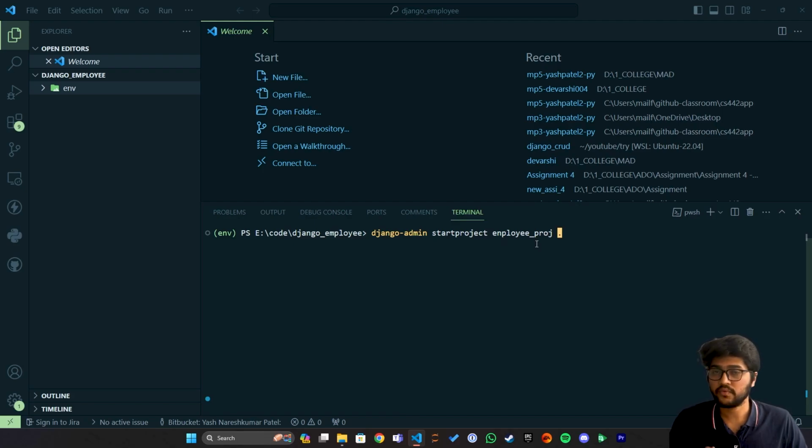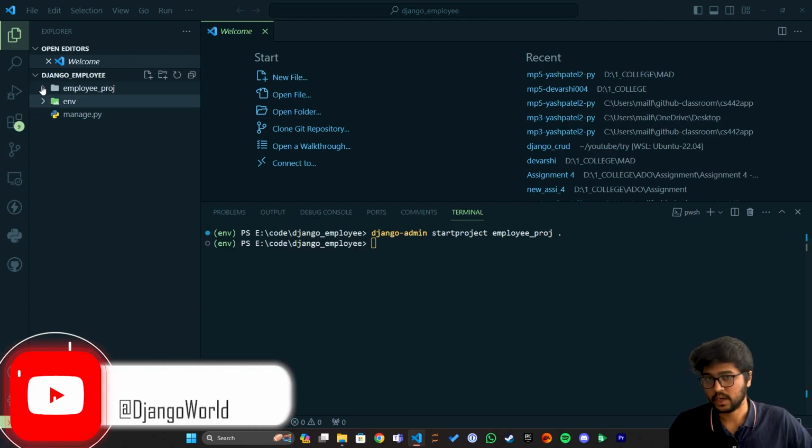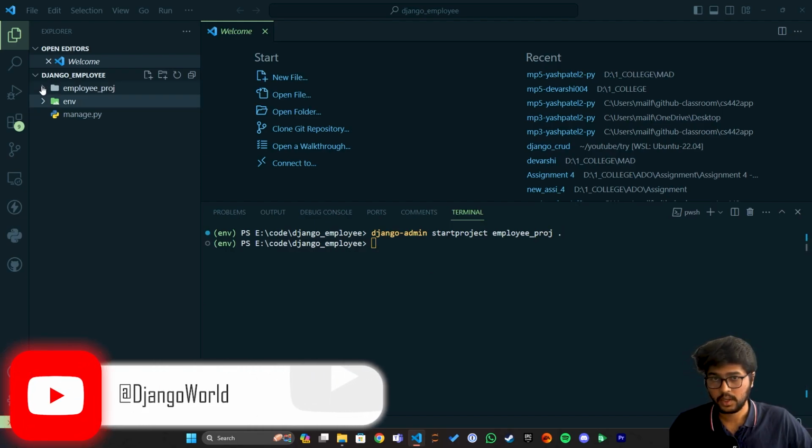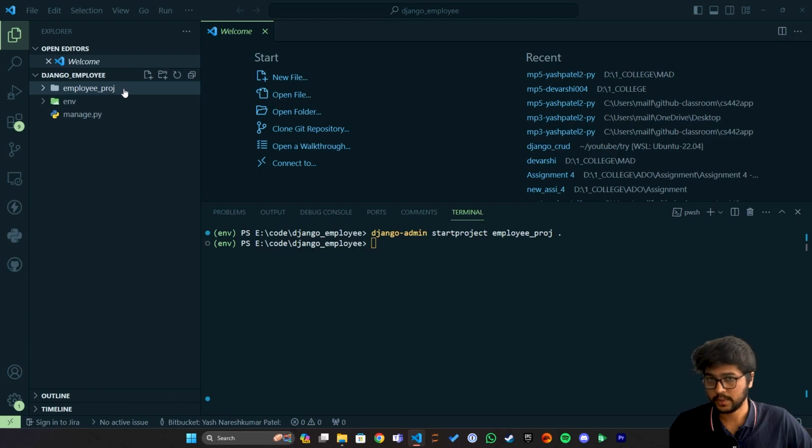So to ignore the first folder, which is employee underscore proj, we write dot over here. What it will do is create all the files in the same location where you have initiated this command. Okay, so I'll just correct the spelling of employee and hit enter. You can see we have one employee underscore proj folder, and inside that all the settings files. But if you remove the dot, then it will create one more folder. That is the main reason.